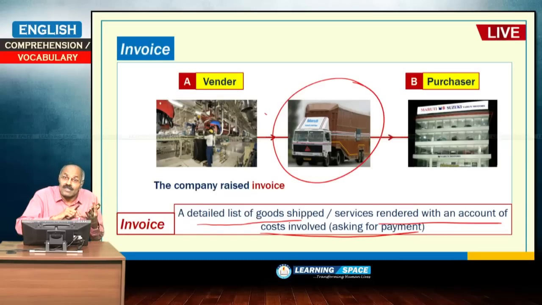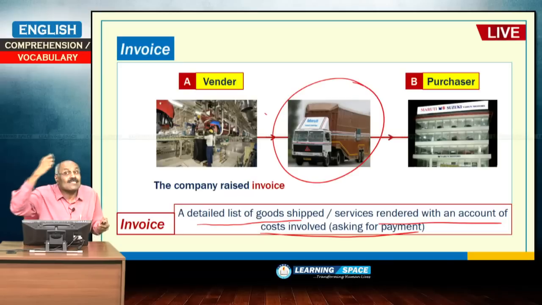What is the cost of each car and what type of cars are being sent, and it indirectly indicates asking for payment. The amount is indicated there. So, an invoice is basically a detailed list of goods, basically asking for payment indirectly, and there is a difference between invoice and receipt.